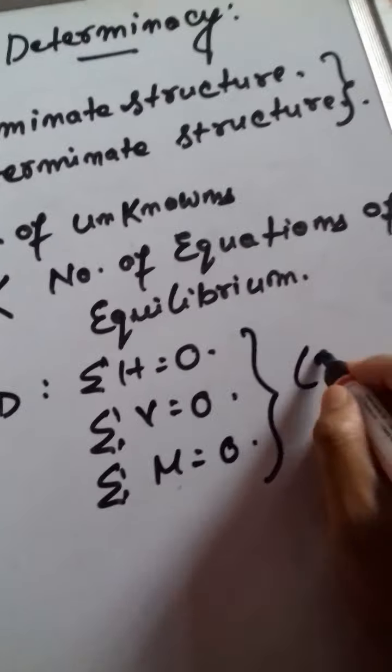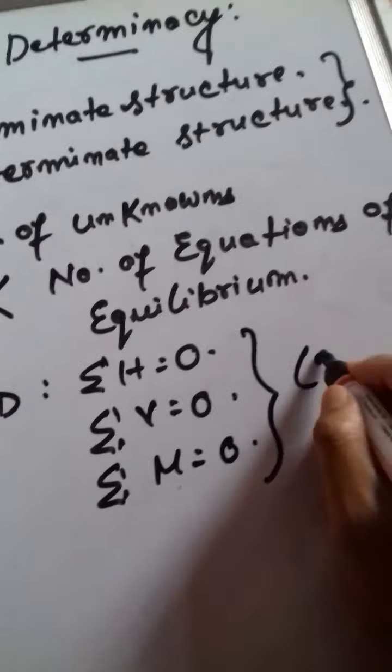So if it is a 2D structure, the unknown forces must be less than or equal to 3. For a fixed support, there are 3 reactions.